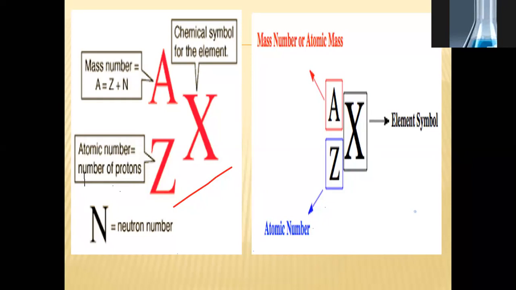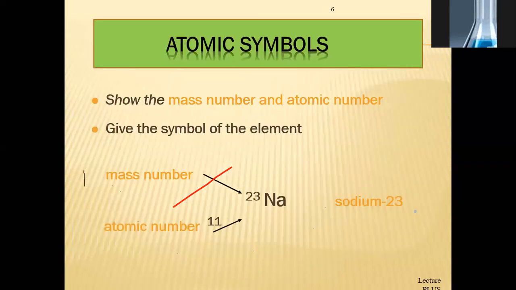Okay students, any problem regarding this atomic number and mass number? Atomic symbols. Atomic symbol means the symbol of an element or the symbol of an atom. Around 118 elements have been discovered, and they are systematically arranged in the periodic table, and every element has its own symbol.